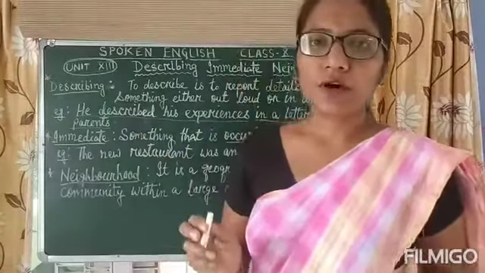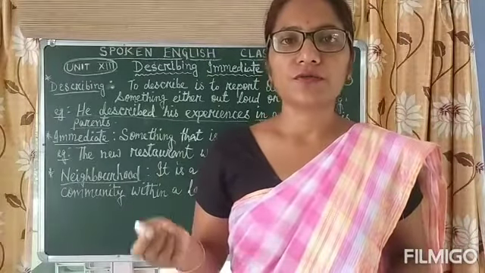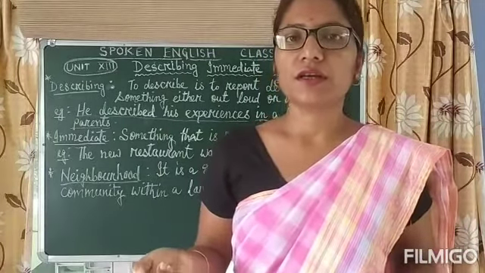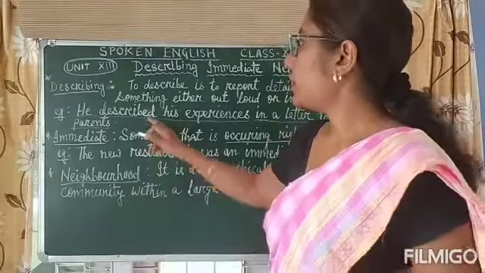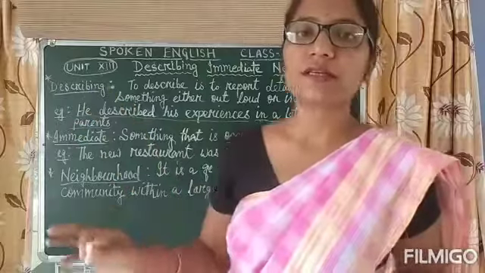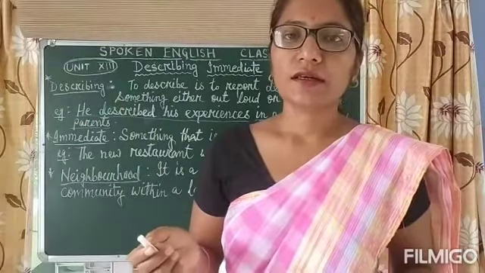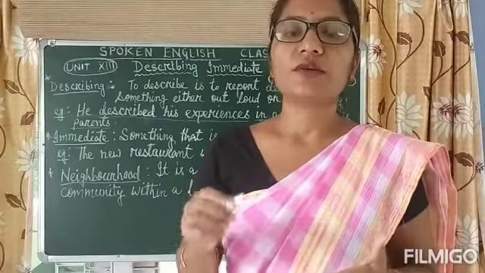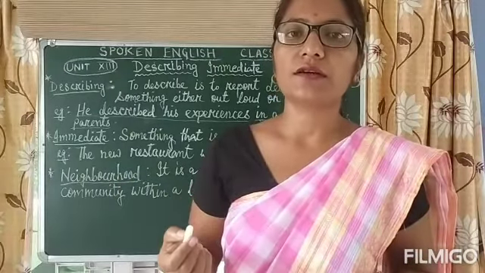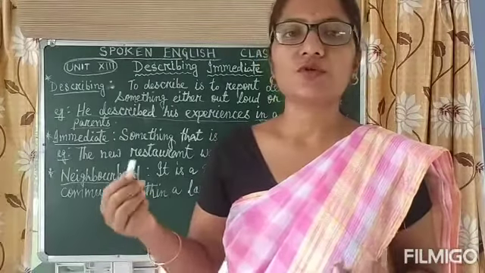A boy used to live out of town, out of the city or out of the country. What he did was describe his experience. He elaborated his experience in a letter to his parents. He wrote everything about how he is feeling in that place and how he is doing his work.